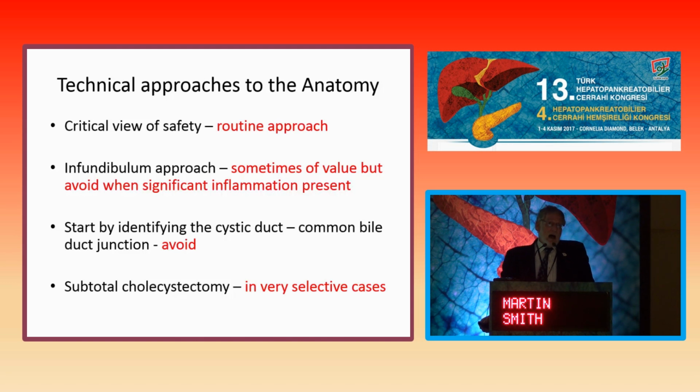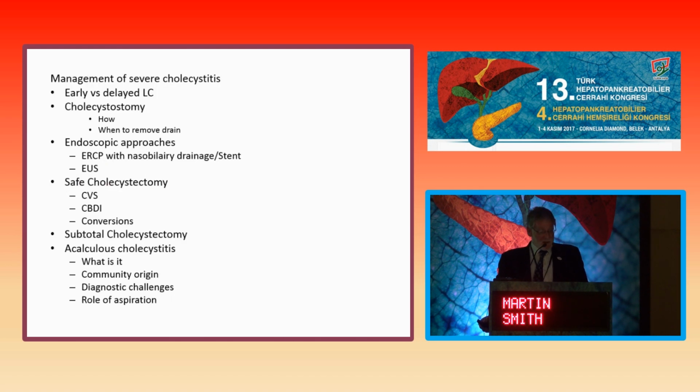As we know with cholecystectomies, you shouldn't define the junction of the cystic duct with the bile duct, and that should be avoided. But in selected cases, the subtotal cholecystectomy really is important in this group of patients. So what I hope I've been able to show you is why early cholecystectomy is still probably preferred. When we do cholecystostomies, it's how we do it, transhepatically, I think, and when to remove the drain. The value of the endoscopic approaches, both of these have the same ability to resolve the acute cholecystitis. And today, the use of EUS certainly has an important contribution to make.